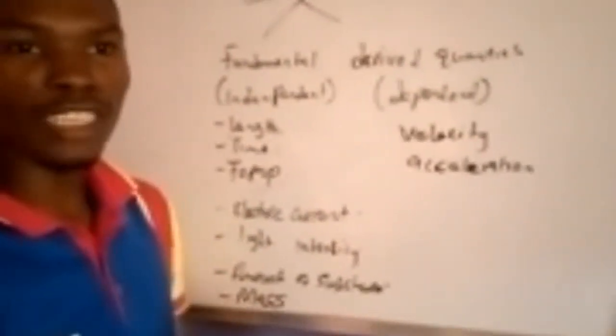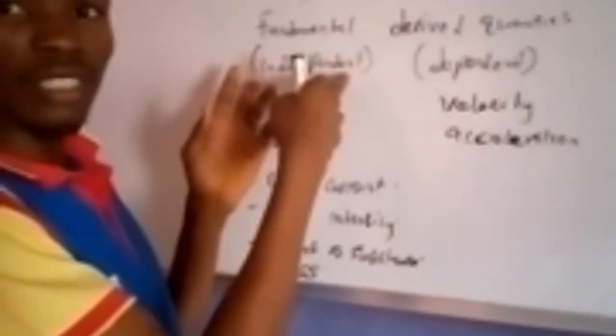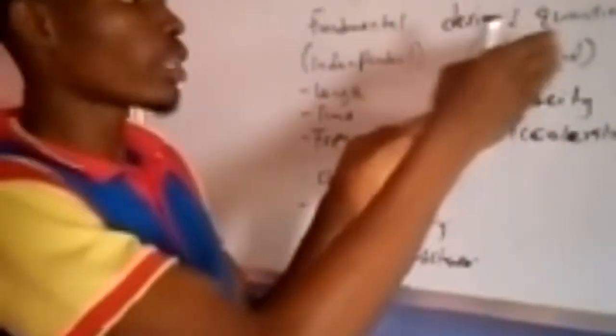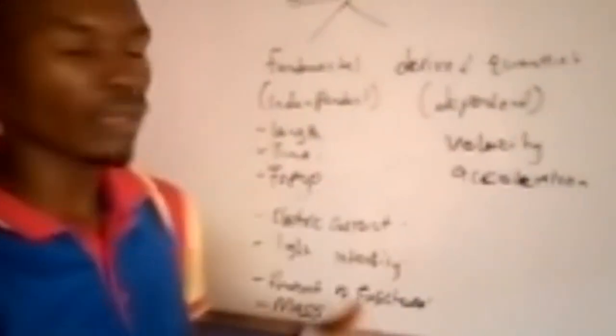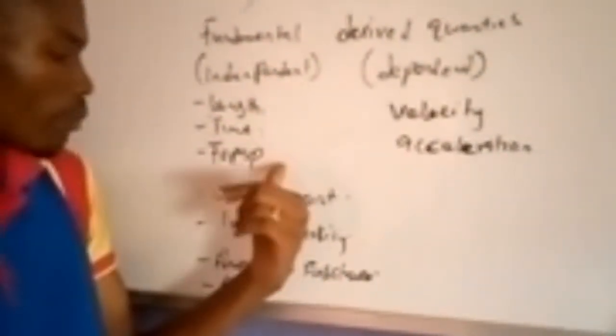Do you understand? For example, those of us that depend on government, we are too many. But the people in the government, they are not many. We can count them. So also, that's the same thing. Fundamental quantities can be counted because they are independent. We only have 7 fundamental quantities. But as for derived quantities, they are uncountable. And these fundamental quantities include length, time, temperature, electric current, light intensity, amount of substance, and also mass.